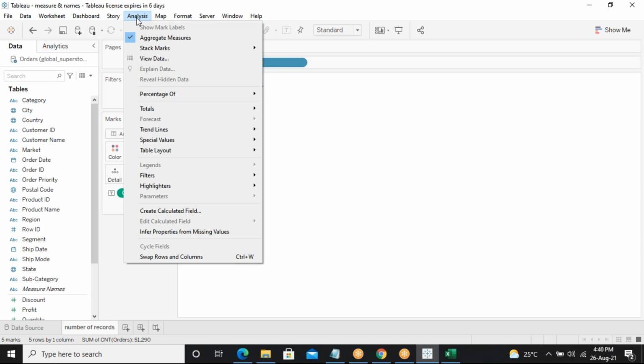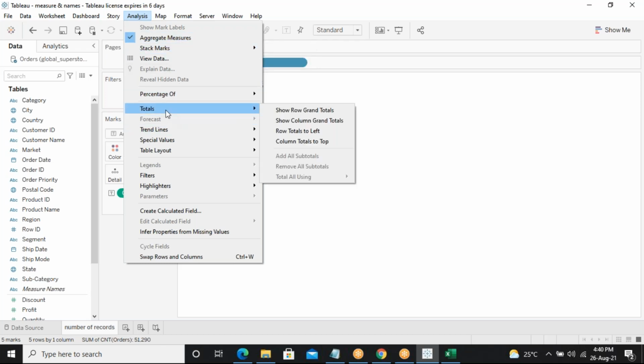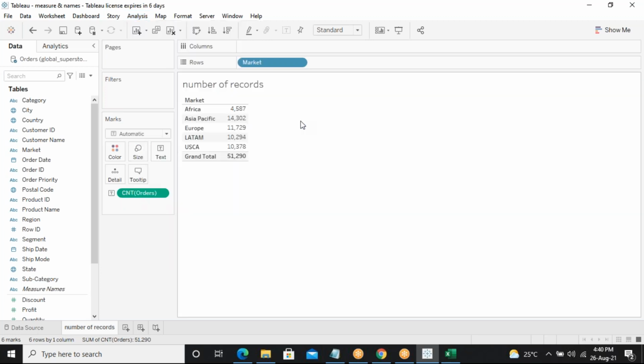Once you click on it, go for Totals. On the right side, can you see Show Column Grand Total? Yes, sir. Just select that one. So automatically the grand total will be generated.